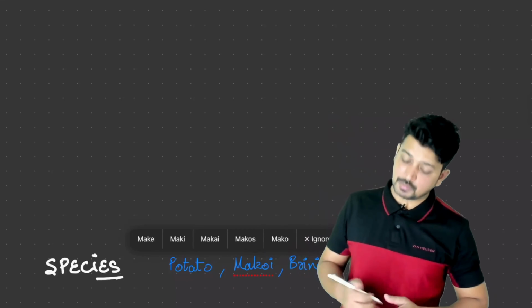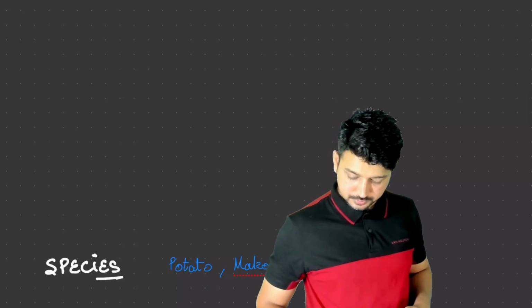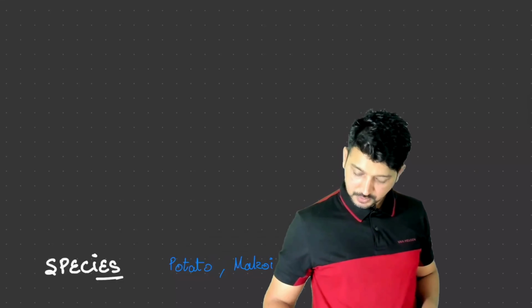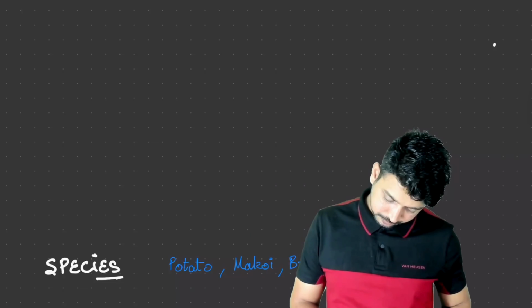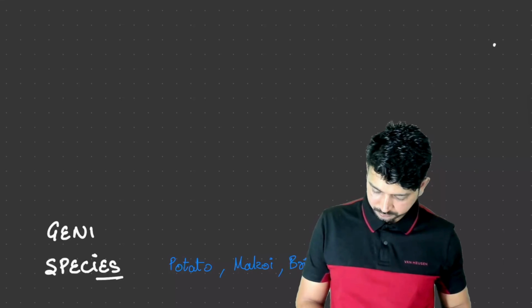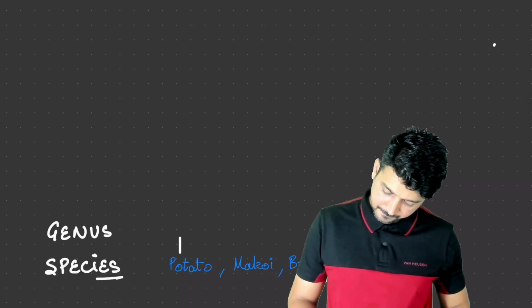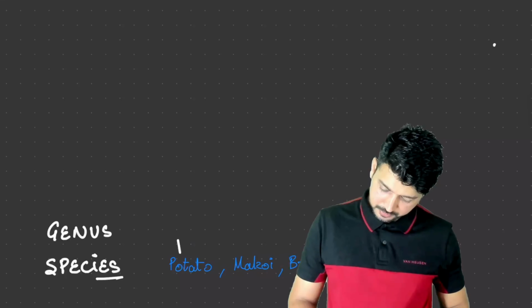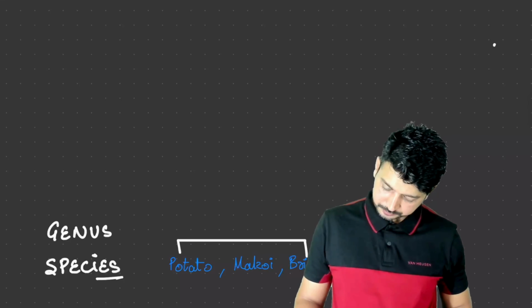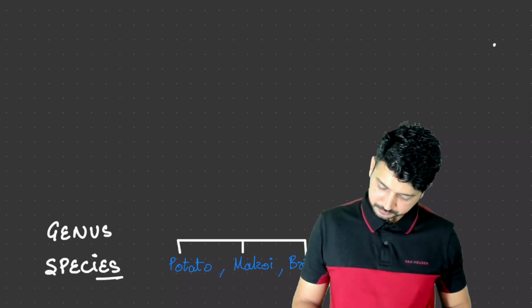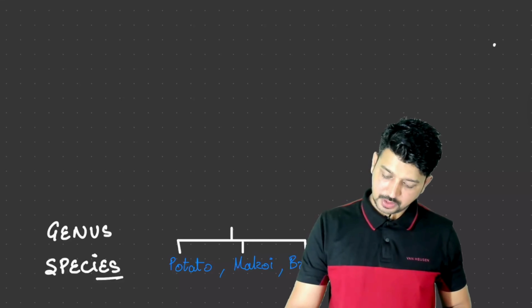All these different species can be placed under a single genus. We can place them in a single genus.